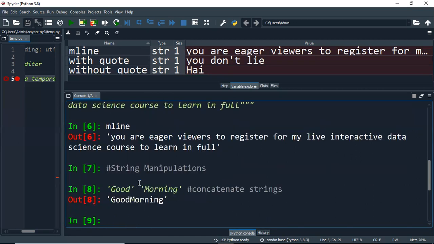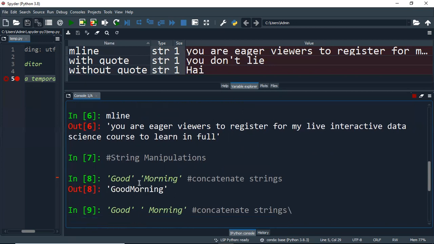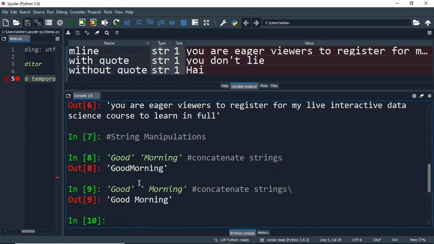And you can see here, since I have not given any space between the strings, it is giving me the combined string, or concatenated two words, called goodmorning. In case I want to give some space so that it will be meaningful, then I can give it either here or here. Now you get the output. It is giving you good morning. This is how you can have it.